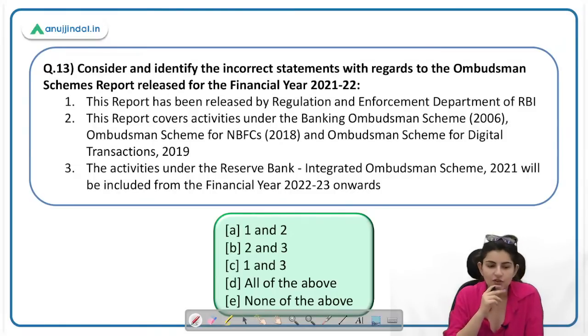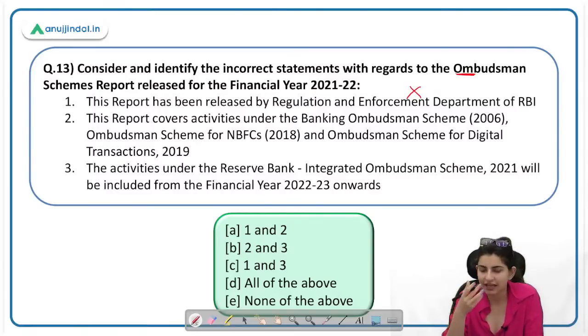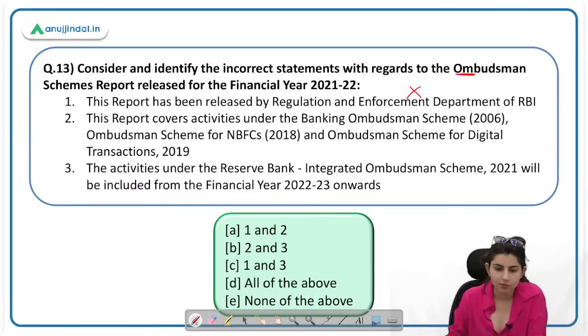Okay, next question. Consider and identify the incorrect statement with regard to the Ombudsman Scheme report. This is important. This one is going to be important. The report has been released by the Regulation and Enforcement Department of RBI. This is incorrect. Who releases this report? Who can tell me who releases this report? It is important. A question can definitely be asked, which department releases it? Let's move on to the second statement. Meanwhile, please tell me the answer.